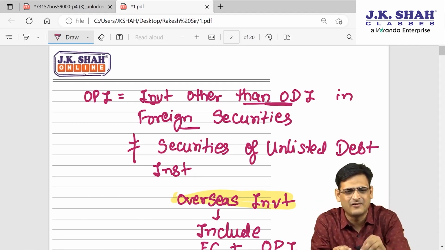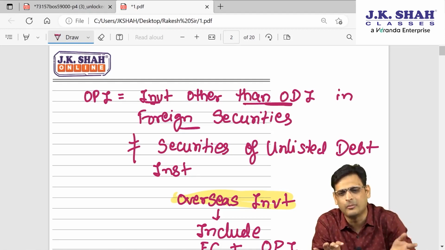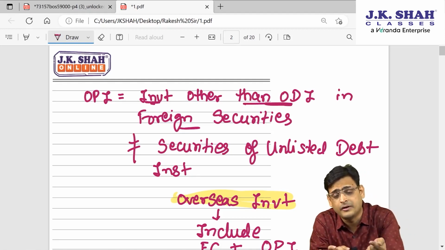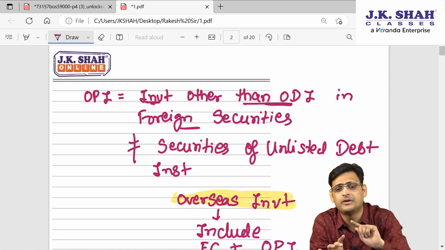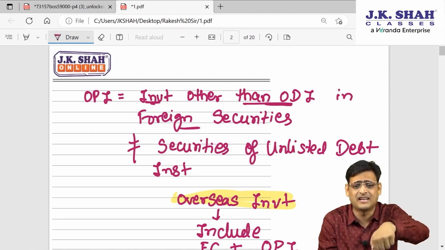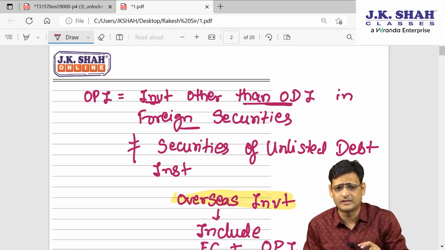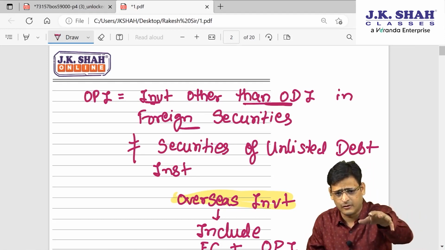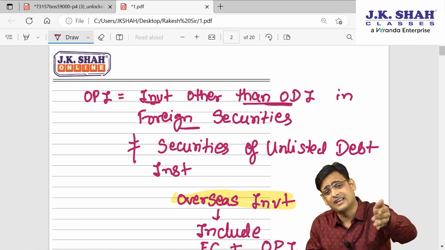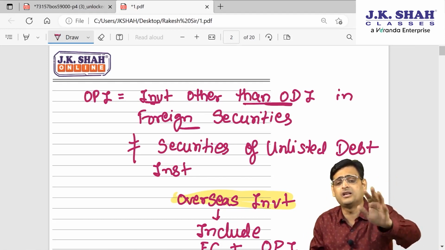But if you are just an investor, investing a little amount in so many companies, it will not be qualified as ODI, but it will be qualified as OPI. The same understanding you will get from the definition. Overseas portfolio investment means I am investing in foreign security, but only so much that it is not becoming ODI.